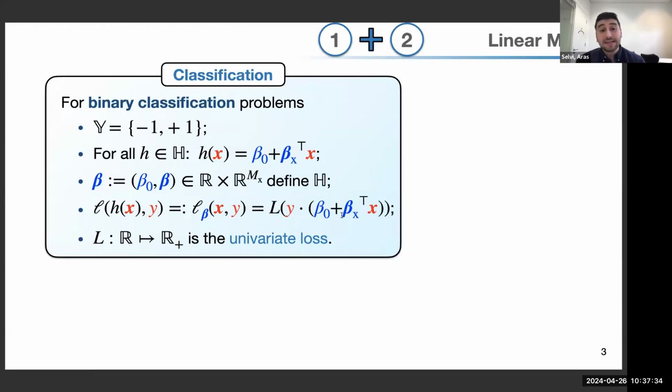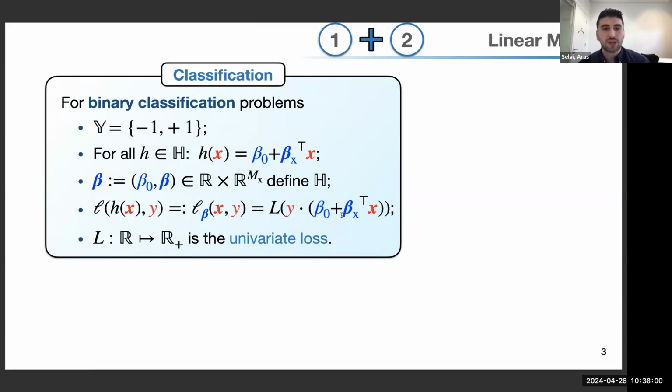In classification, the interpretation of this is that for a given feature vector X, we look at its signed distance from a hyperplane, which is defined by betas. Typically, if the sign is positive, we say this point is a +1 point, so we label the point +1. And if it's on the negative side, we say this is -1. Then we come up with loss functions that mimic this idea of looking at the sign.